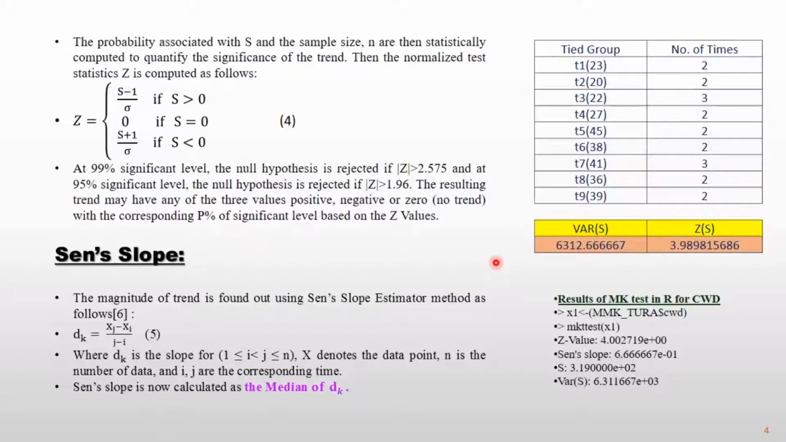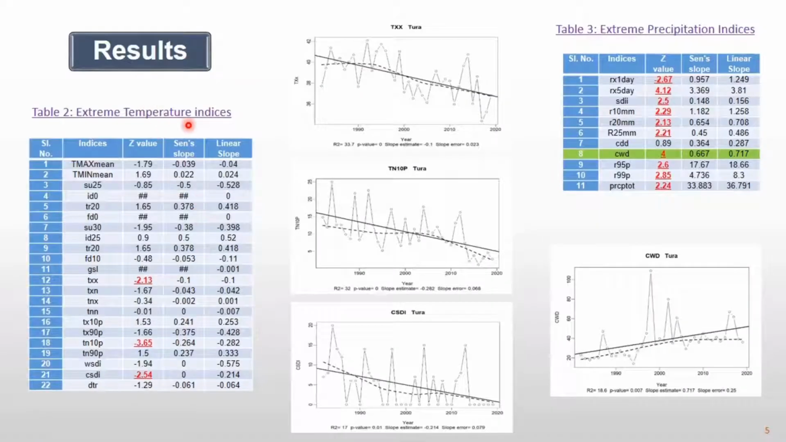But how much is the trend? That is given by the Sen's slope. Sen's slope is basically the median of these slope values, which is given by equation 5. So these are our results.